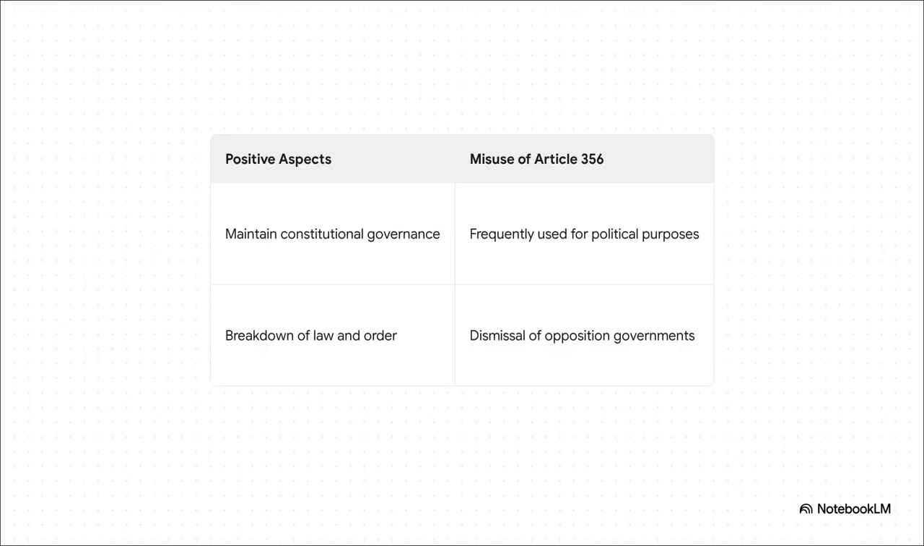Positive aspects versus misuse of Article 356. Positive aspects: helps maintain constitutional governance, and is used in case of a breakdown of law and order. Misuse of Article 356: frequently used for political purposes and the dismissal of opposition governments. In your exam, command the page by drawing a strict T-chart, just like this, contrasting the positive intended law and order aspects with the harsh historical reality of dismissing opposition governments. It will demonstrate highly balanced legal reasoning.